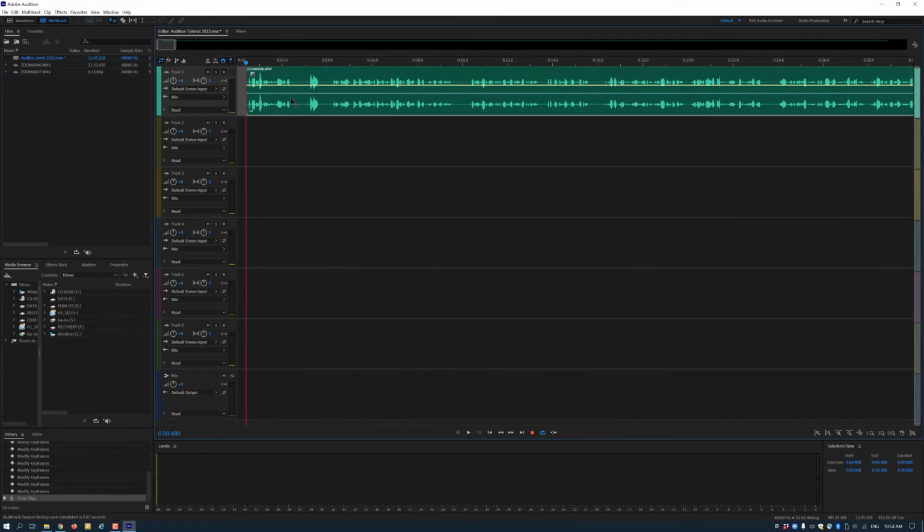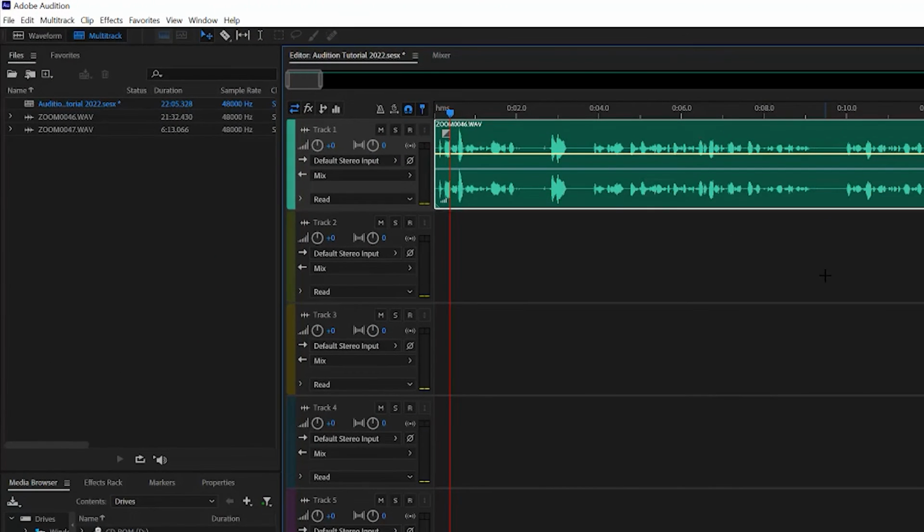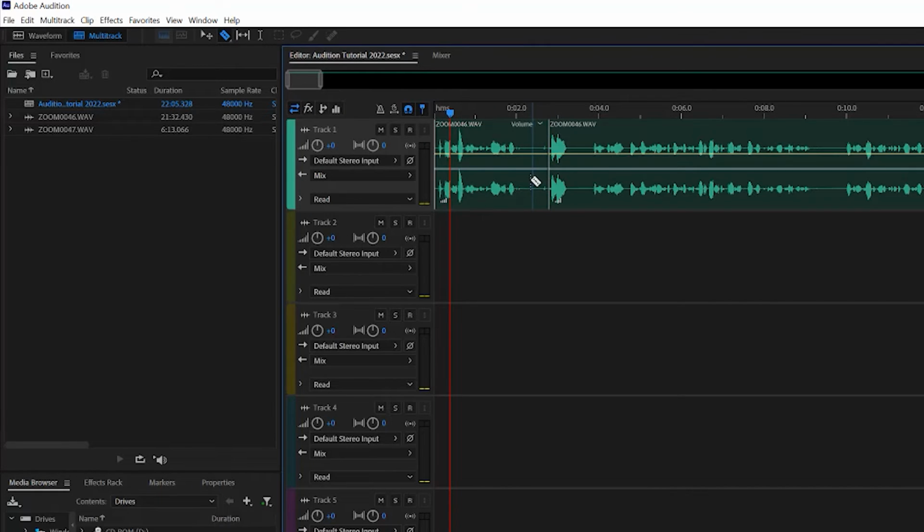But wait! Let's say something needs to be cut out in the center of our audio. To do this, we'll need to make a cut. Close to the top of the window, you'll see the toolbar. Select the Razor Selected Clips tool in the toolbar or press R. After you select this tool, hover over the audio clip. You'll see that there is a fine blue line. This shows you exactly where you're about to make a cut.